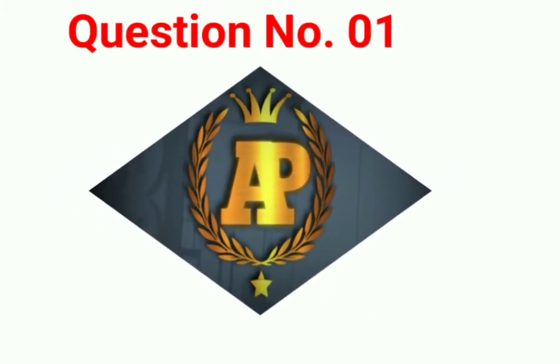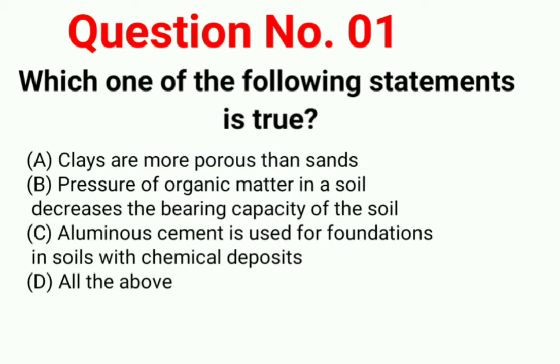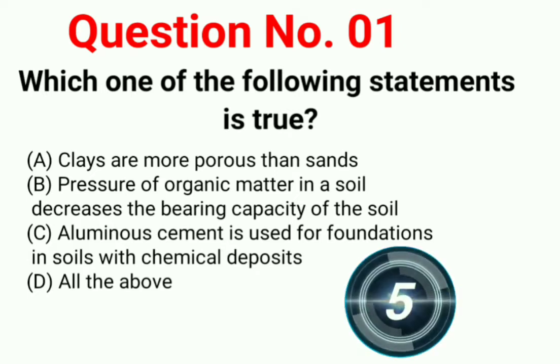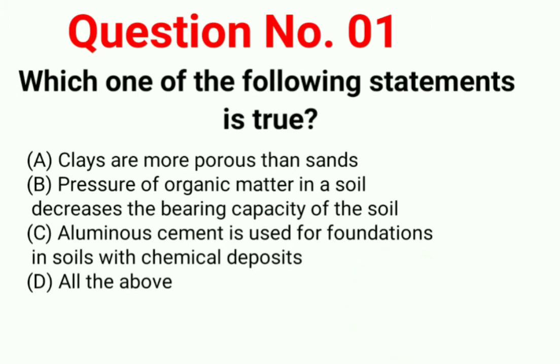Let's start the video. Question number 1. Which one of the following statements is true? Option A: clay is more porous than sand. Option B: presence of organic matter in a soil decreases the bearing capacity of soil. Option C: aluminous cement is used for foundation in soil with chemical deposit. Option D: all the above. Correct answer is option D, all the above.